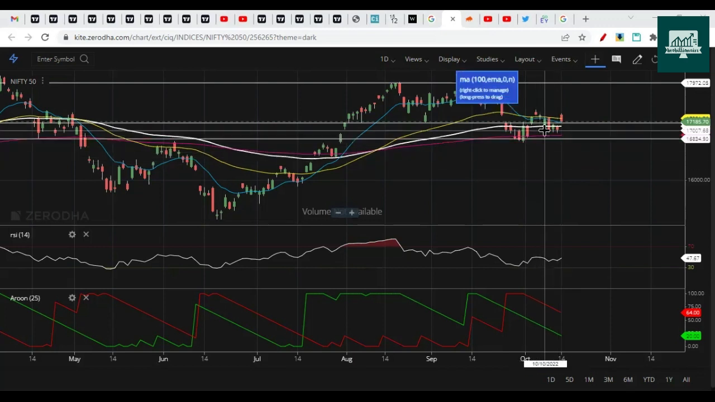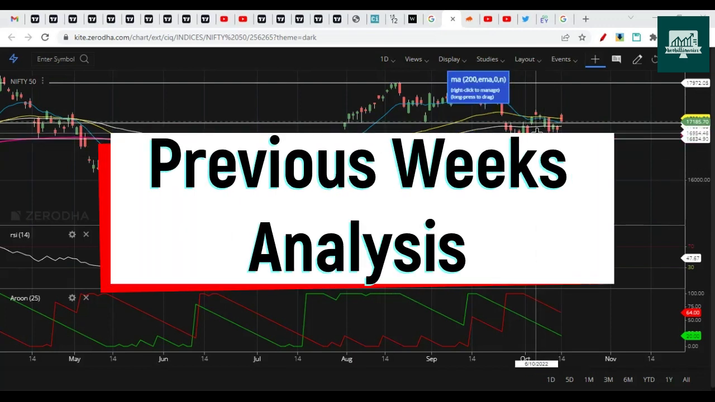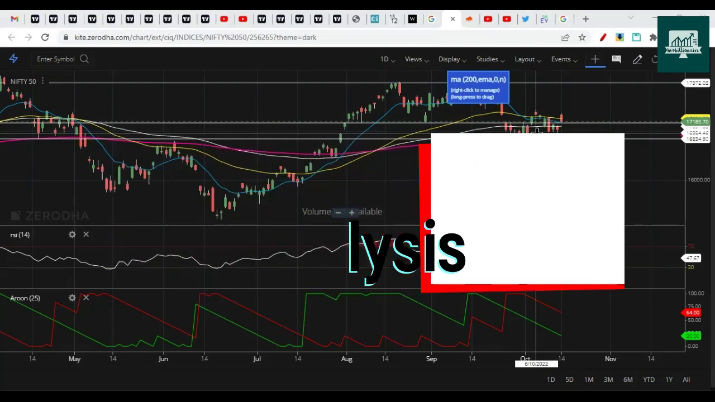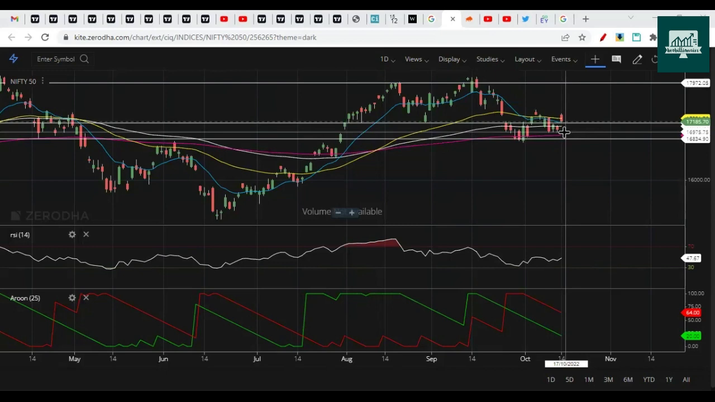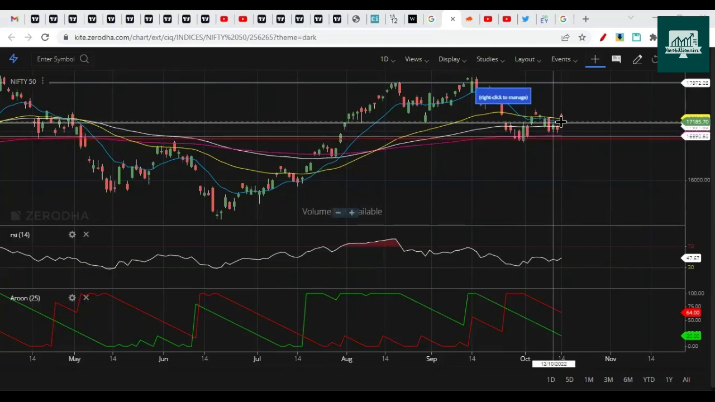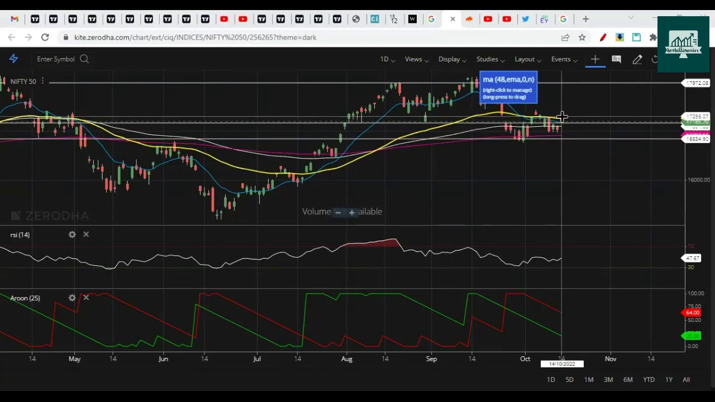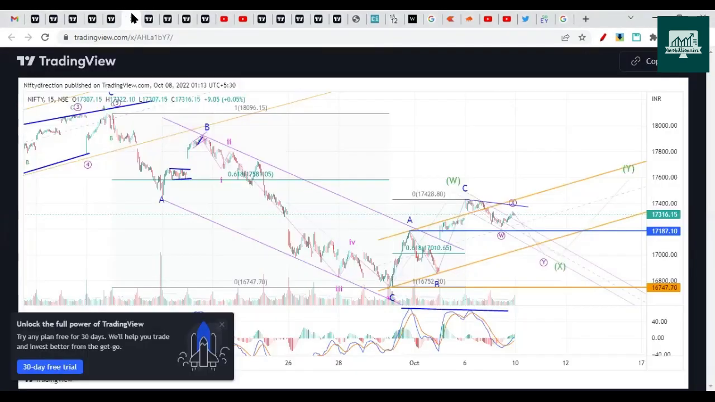Last week in a previous analysis, we mentioned Nifty could find support near 16,900, but Nifty made a low near 16,950 and then gave a big gap up opening, but that gap up did not sustain, right? So the view from previous weeks are like this.